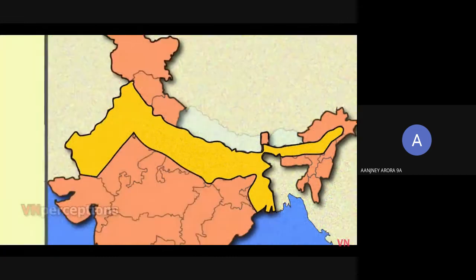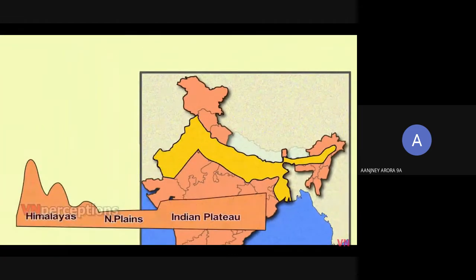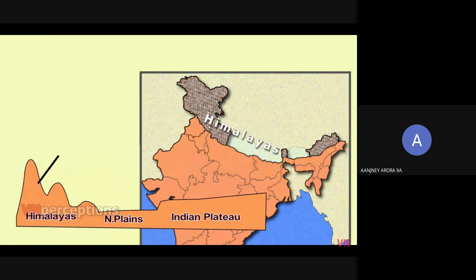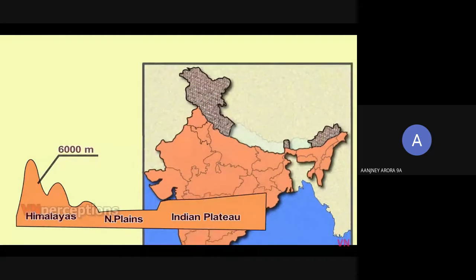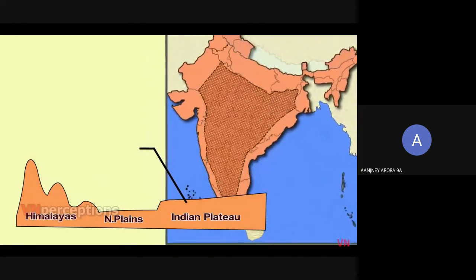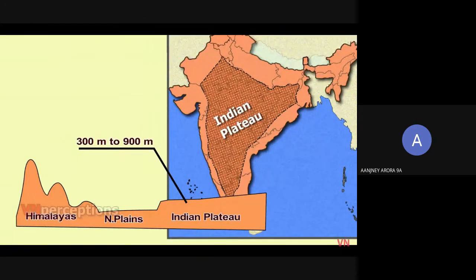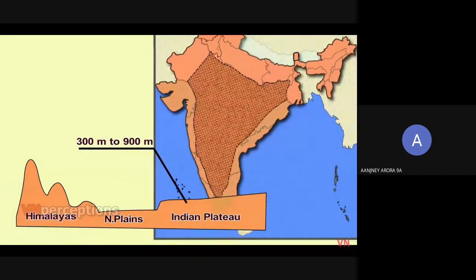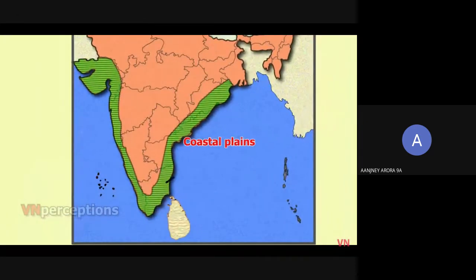The North Indian Plain has an average elevation of 150 meters, whereas in the Himalayas, the average height is 6,000 meters. The plateau region of India is between 300 to 900 meters, and in the coastal plains, the elevation varies between 5